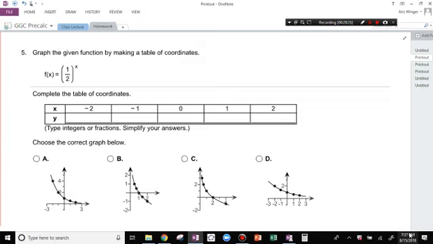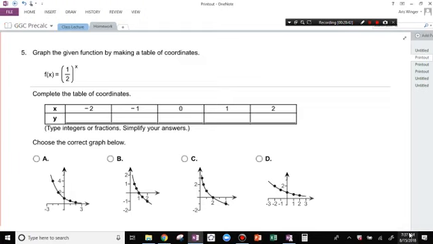So what's wrong with B and C? They go under negative, under the x-axis. Excellent. The range is 0 to infinity, so we can't have any negative numbers there. So that's not B or C.